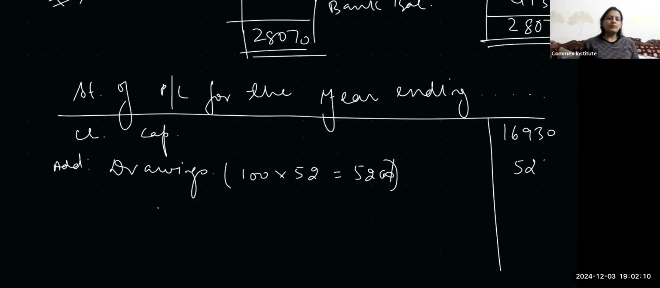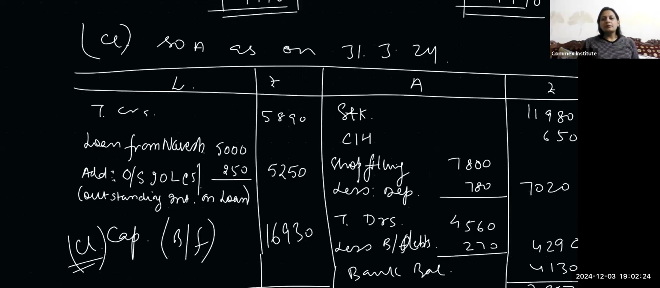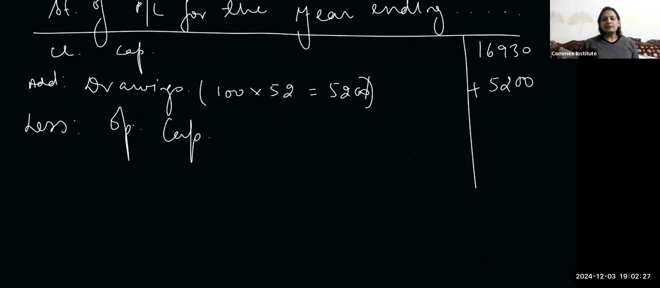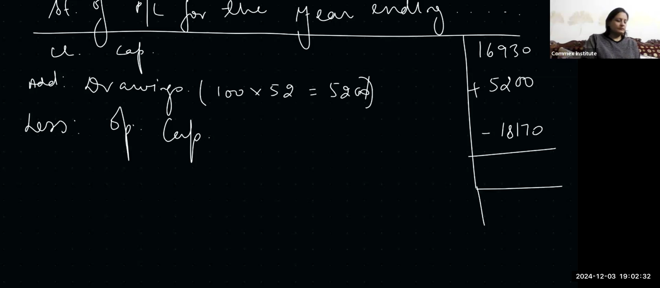And less the opening capital. So opening capital also we had calculated, 18,170 now. Minus 18,170. So we'll get the profit earned for the year. 16,930 plus 5,200 minus 18,170. 3,960 is the net profit earned during the year.